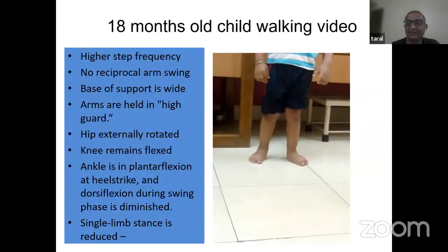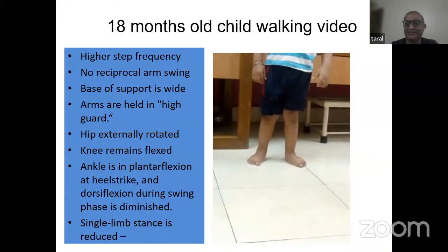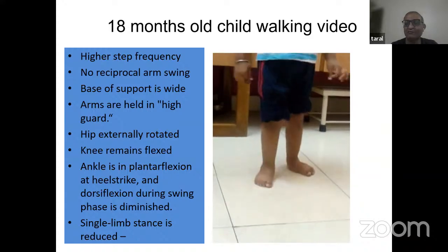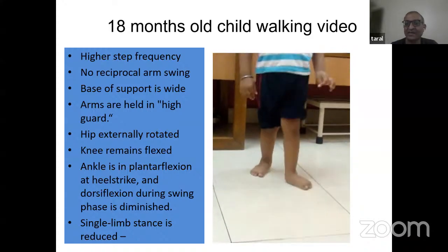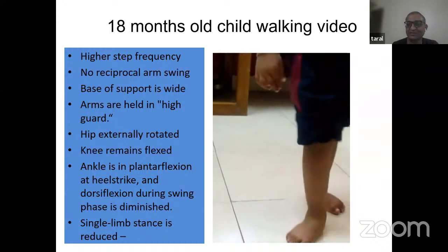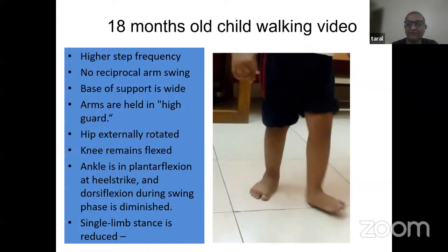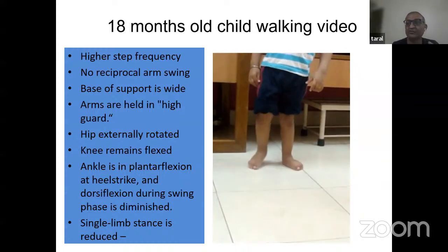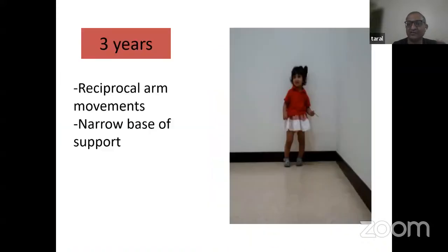If you see a child, he defies everything. Children always defy. And that's why if you see this child walking, he's walking with a broad base of support. He's walking with hardly any arm movement, and his pelvis is oscillating too much. This is how all children walk. And once they start walking, this is how they will walk till almost 3 years of age. Okay, so this walk in a child is normal.